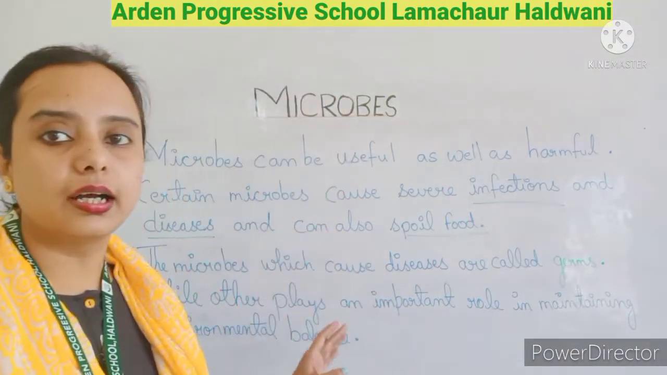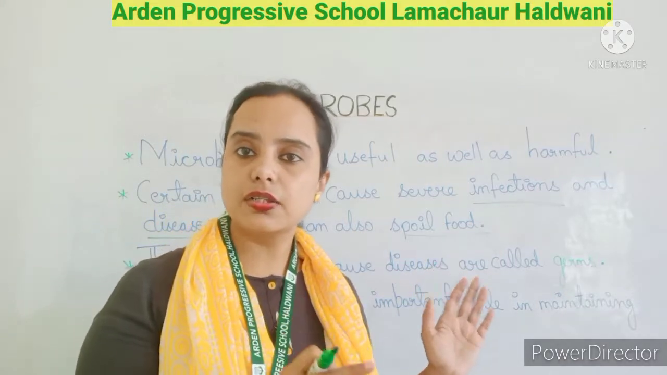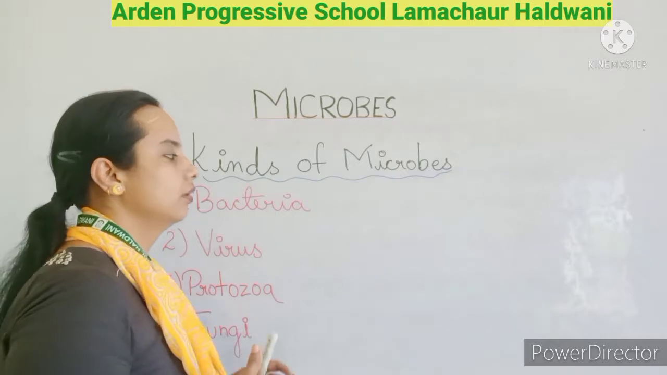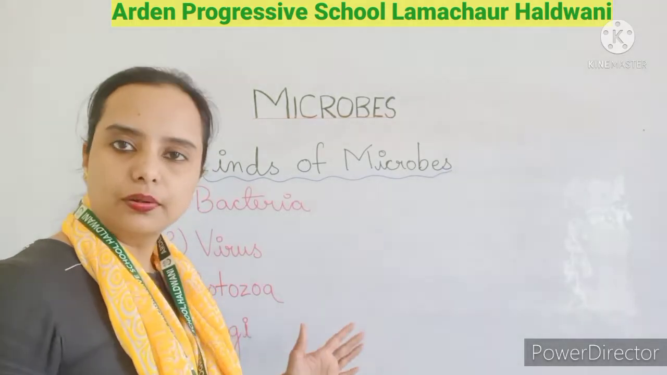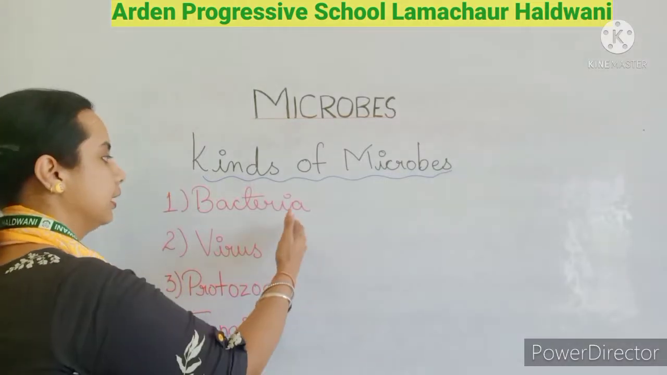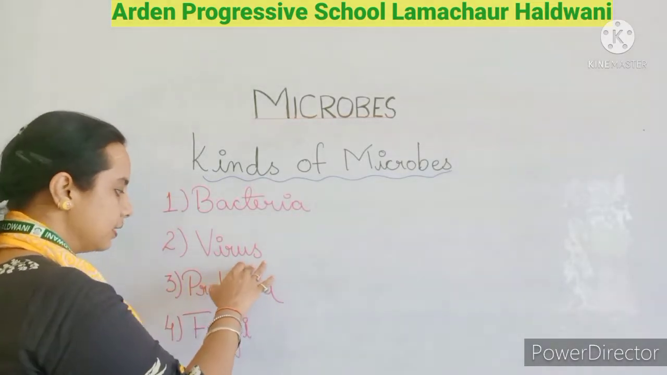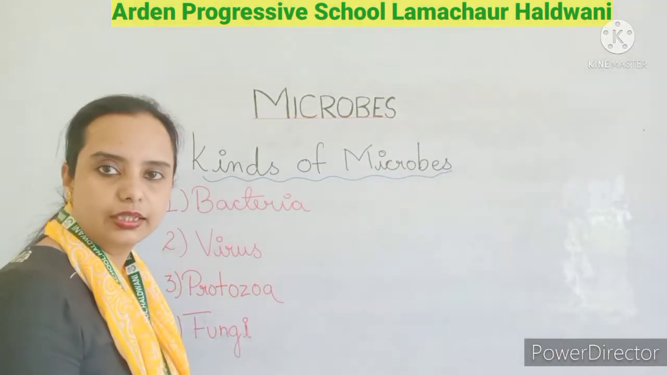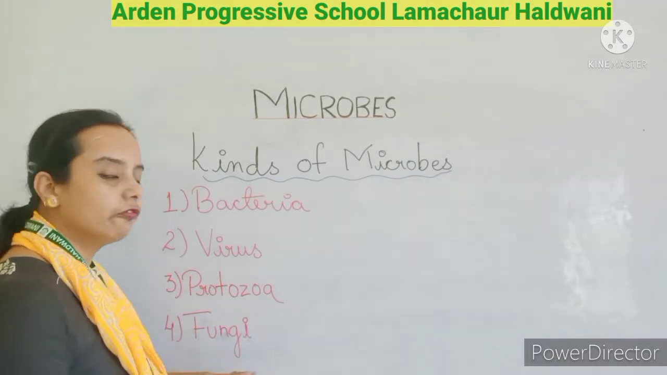Now there are different kinds of microbes. There are basically four main kinds of microorganisms. First is the bacteria, second is the virus, third is the protozoa, and fourth is the fungi. We pronounce it as fungi.